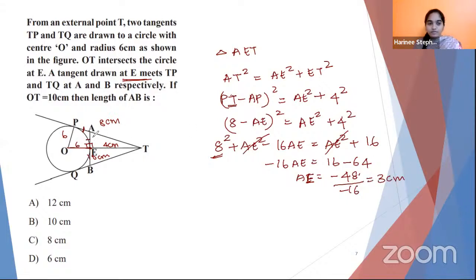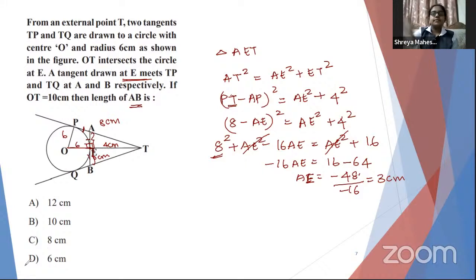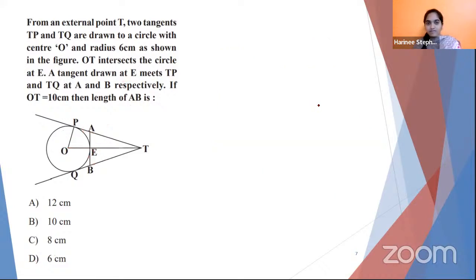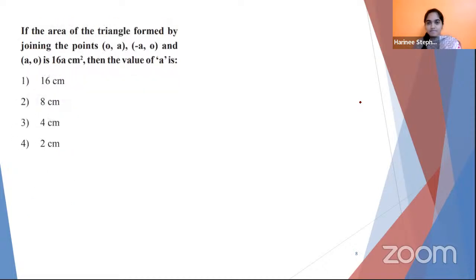So a part of it, AE, I got, and EB is also similar. We can prove it through congruency. So totally AE plus EB is AB. So what is the total final answer? Yes, one person has answered in YouTube, correct? 6 centimeters. Yes, 6 centimeter. Any doubt? Shall we move to the next question? You can please interrupt and ask doubt if you have in any of the steps.